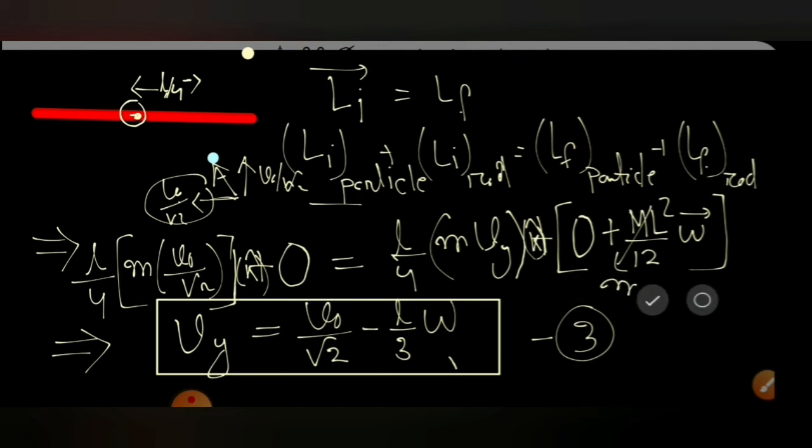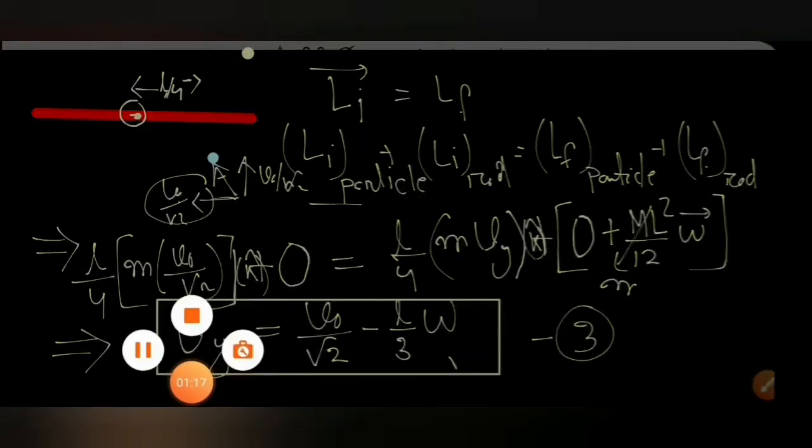So we got three equations. We obtained Vx in terms of V naught, Vy in terms of capital V in equation number 2, and Vy in terms of omega. Let's see what else can be done.